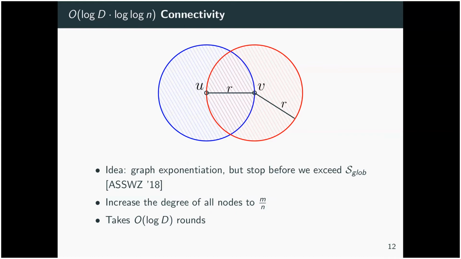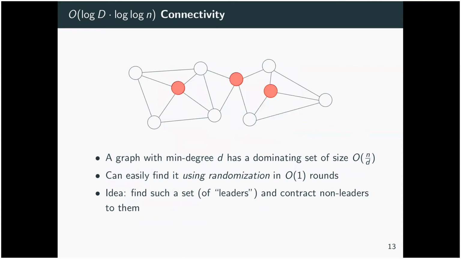But okay, what now? We've hit our global space budget. What else can we do? Well, here's the second part of the idea. A graph with minimum degree d has a dominating set of size big O of n over d. So for example, the graph above has n is 10, d is 3, and we've got a dominating set of that size. And we can easily find it using randomization in a constant number of rounds. Informally, we flip a coin with probability 1 over d of landing heads, and we add vertices to the dominating set with that probability. We need some extra log factors to get concentration bounds, but this is fine.